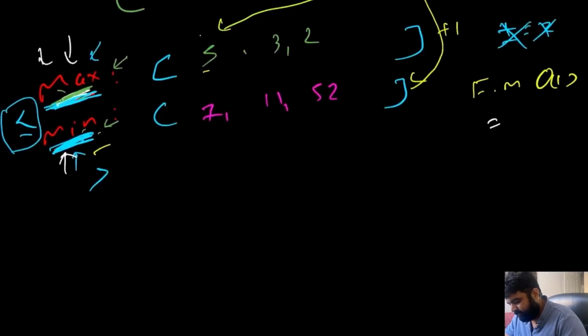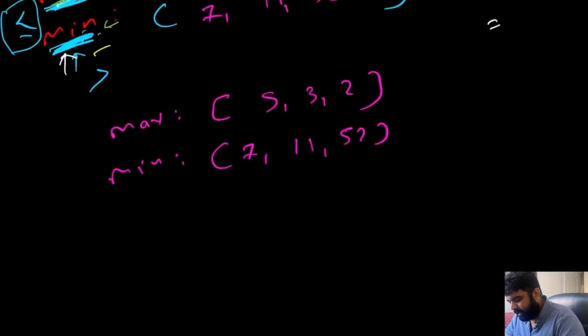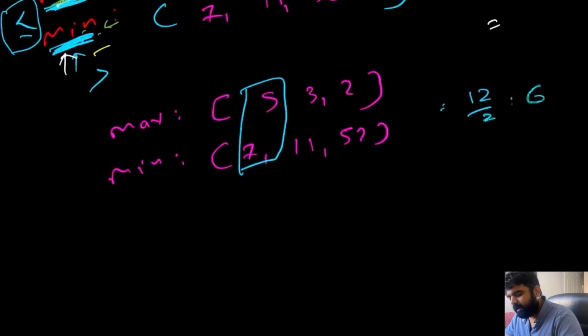So in the end, we are going to have our two heaps. The max heap is going to look like 5, 3 and 2. And the min heap is going to look like 7, 11 and 52. And now if we are being asked to calculate the median, it is quite obvious. We are just going to add 7 plus 5, so our value is going to be 12 divided by 2, and the answer is going to be 6. And this is the beauty of heap. And this is why this problem is a hard problem, but also a very popular problem.